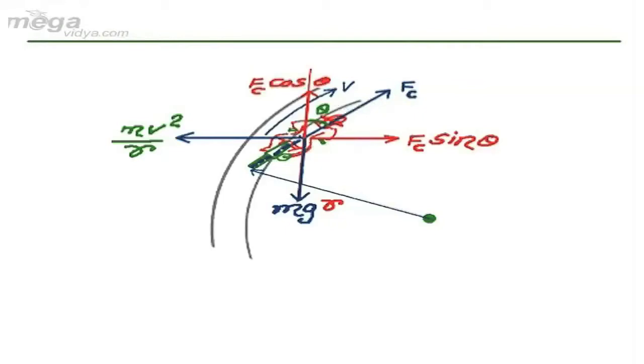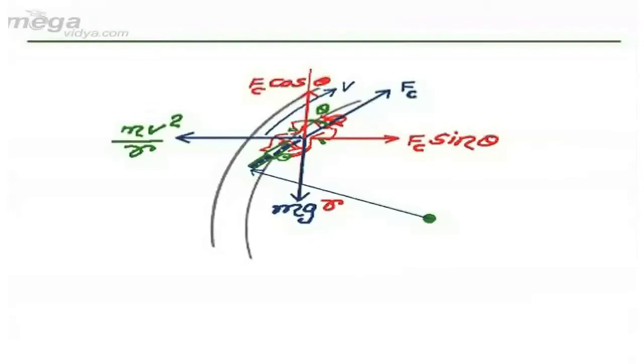For the equilibrium, or you can say safe turning of this bike and man at the speed v, this bike plus man must be in a condition such that the net force acting on it is 0.